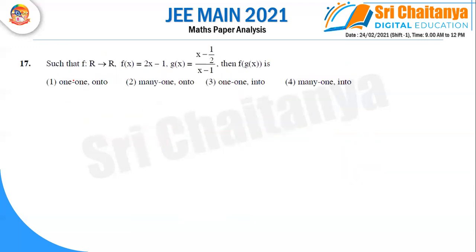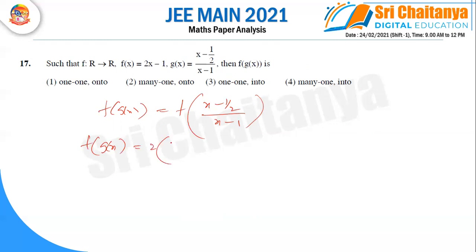Option 1 is right. Next, we are writing f of g of x. So f of g of x means x minus 1 by 2 by x minus 1. Otherwise you can write it in the form f of x, but in place of x I have g of x. What is g of x? It is (x minus 1 by 2) by (x minus 1), and minus 1. So after calculating, you can get x by x minus 1.